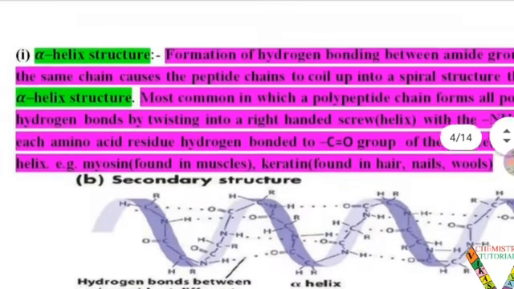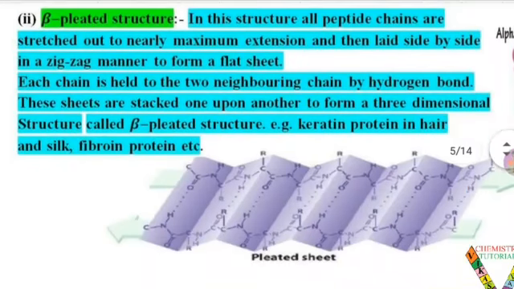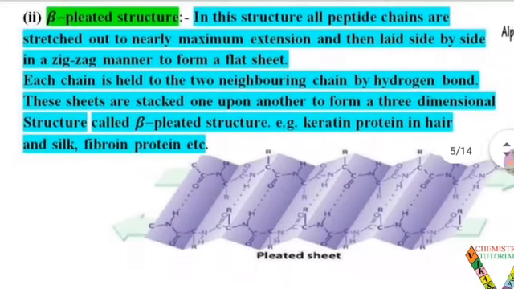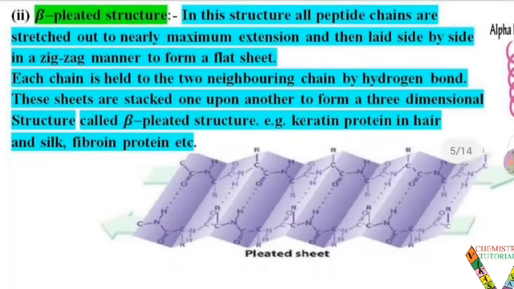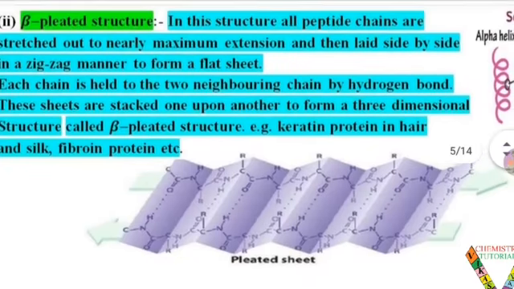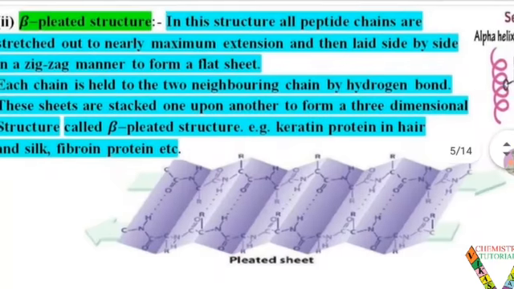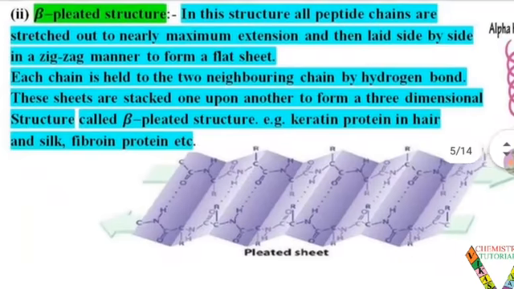Let me start the second type of secondary structure, which is known as the beta pleated structure. In this structure, all peptide chains are stretched out to nearly maximum extension and then laid side by side in a zigzag manner to form a flat sheet. This is why it is known as the beta pleated flat sheet structure. Each chain is held to the 2 neighboring chains by hydrogen bonds. These sheets are stacked one upon another to form a 3-dimensional structure. This is known as the beta pleated structure.